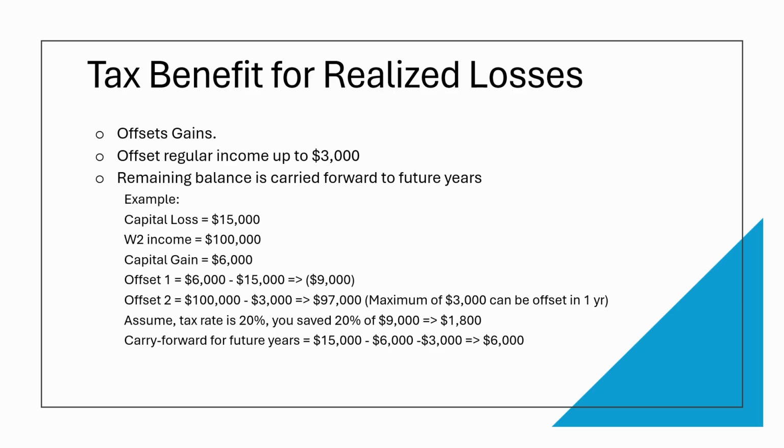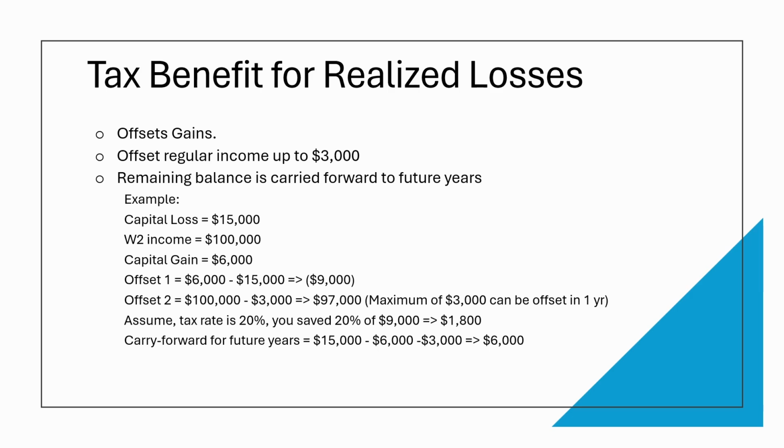Let's say you have a capital loss of $15,000. Your regular W-2 income is $100,000. Capital gain is $6,000. First, we offset the capital loss against the capital gain. Therefore, if we subtract the loss of $15,000 from the gain of $6,000, we are left with a loss of $9,000. Now, we can do another offset against the regular income.